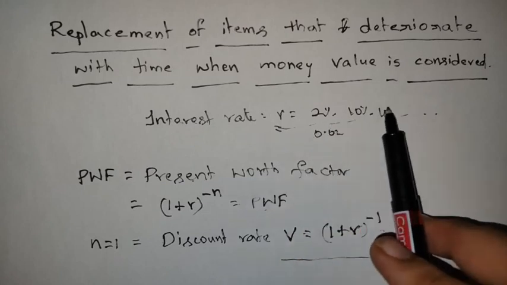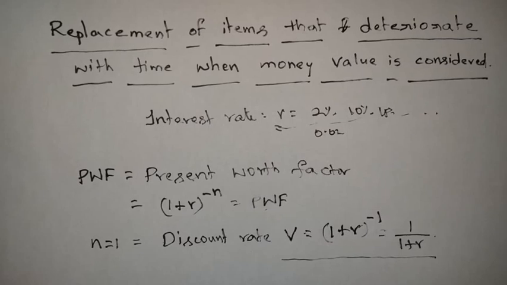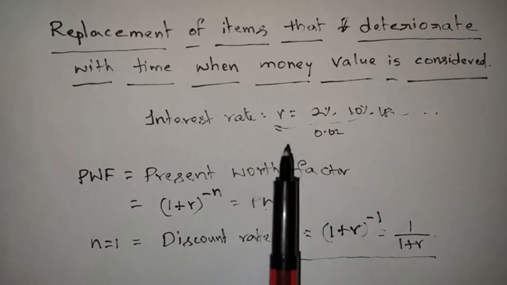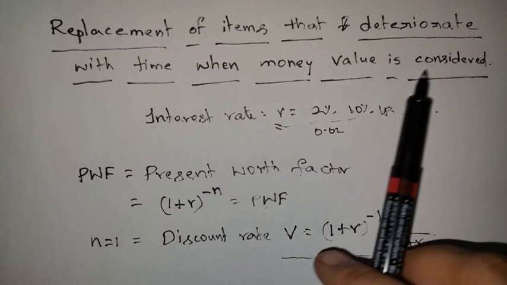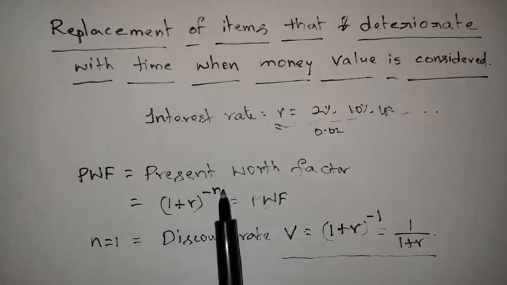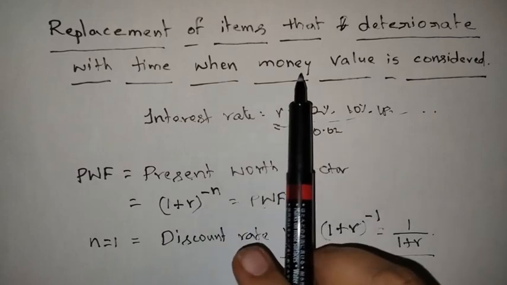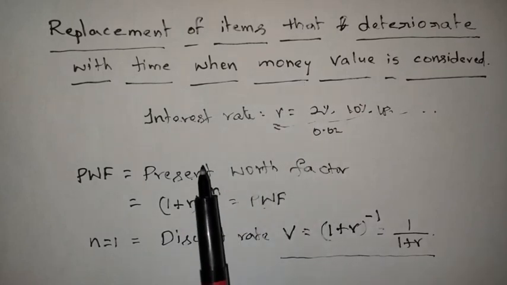This will decide whether the problem is under the category of money value considered or not. If in the problem the value of r, the interest rate, is given, then we have to consider that the problem is one where money value is considered. And if the r value is not there, then the problem is of the type where money value is not considered. We need to consider these two cases while solving problems in this second model. This is the theory part regarding the second model, and then we are going to solve problems in it.